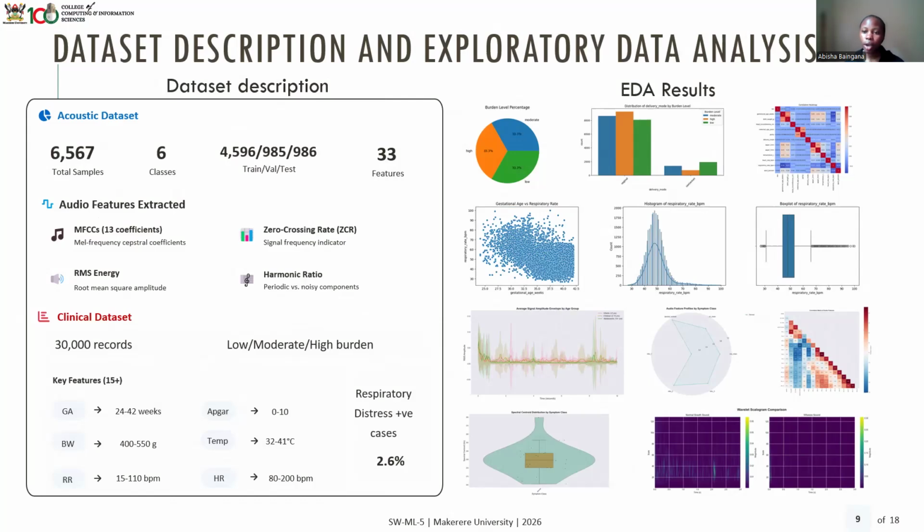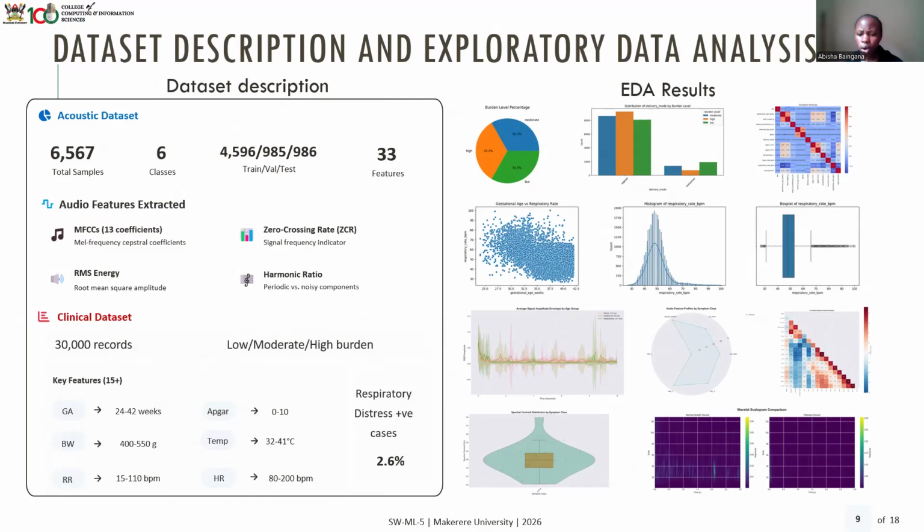And to the right, we have the visualizations from the exploratory data analysis, looking at a pie chart of the burden level percentage of the high, moderate, and medium. Then we look at the distribution of the delivery mode by the burden level. We had gestational age versus respiratory rate, and we see that the respiratory rate was lower as the gestational age in weeks was higher. In other words, infants born closer to term, like 38 to 39 weeks, had a respiratory rate more in the normal range than those born a bit earlier.